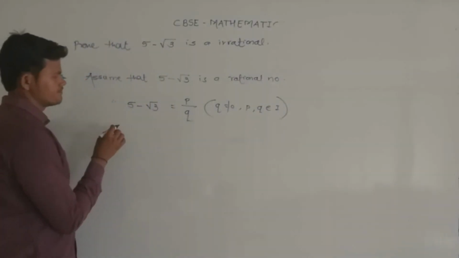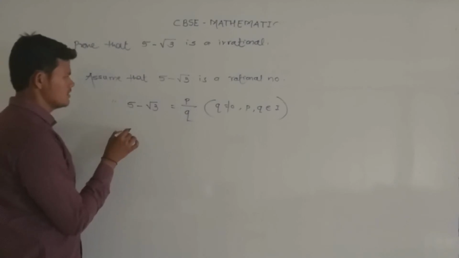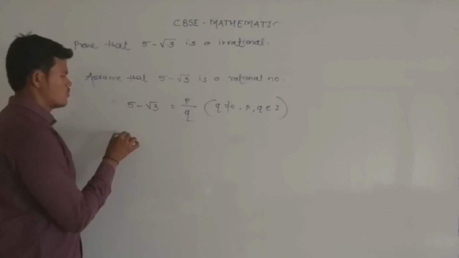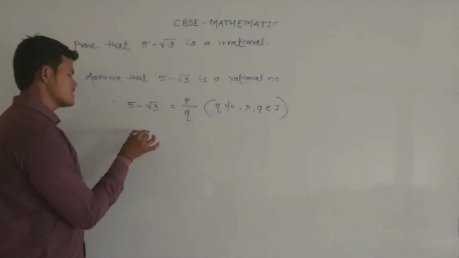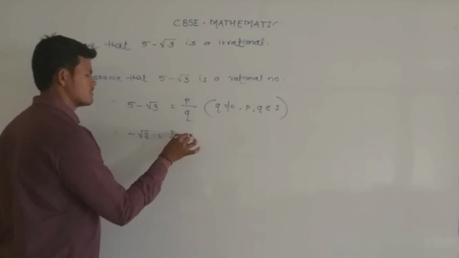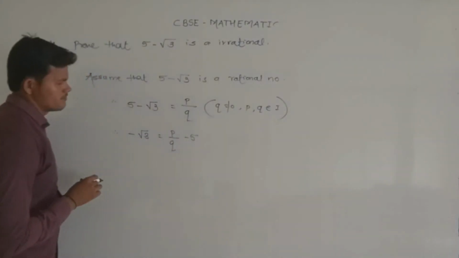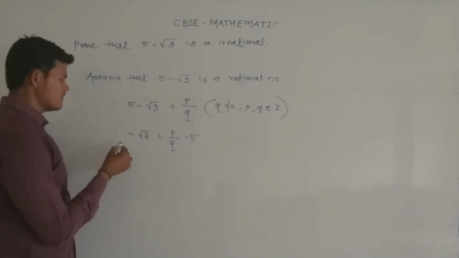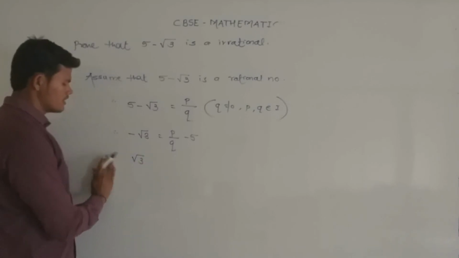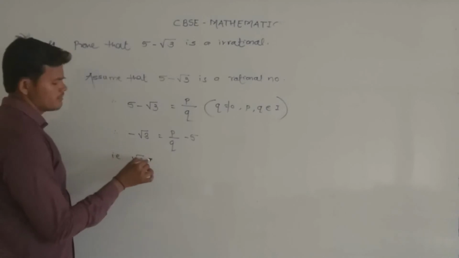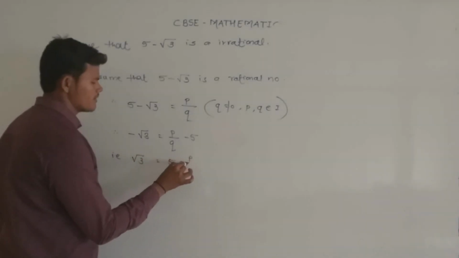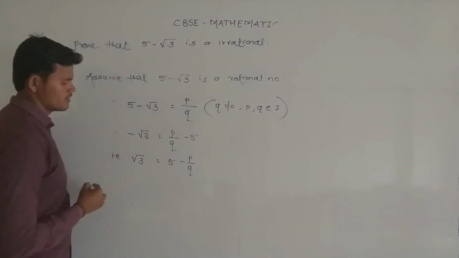So collect the like terms. So we get minus under root 3 is equal to p by q minus 5. After multiplying by minus, we get under root 3, which can also be written as 5 minus p by q.